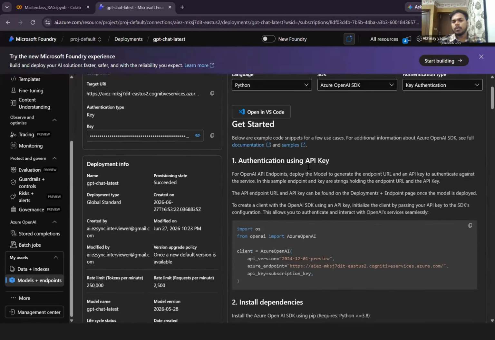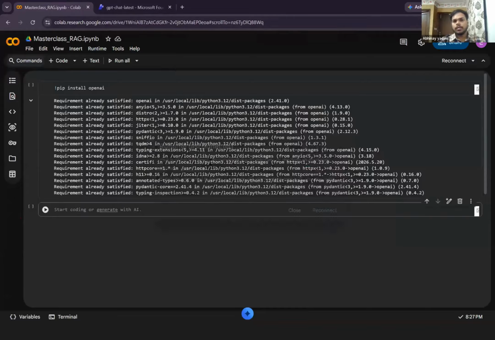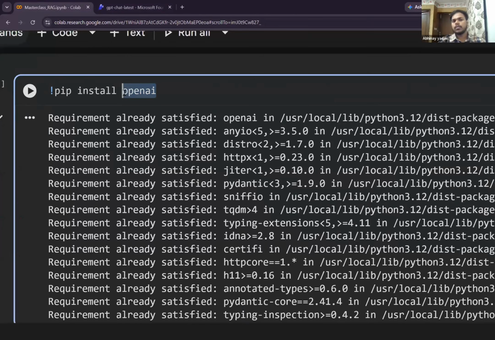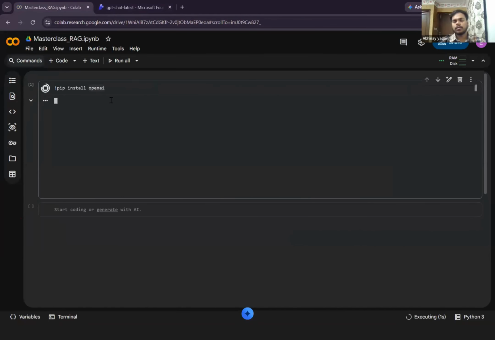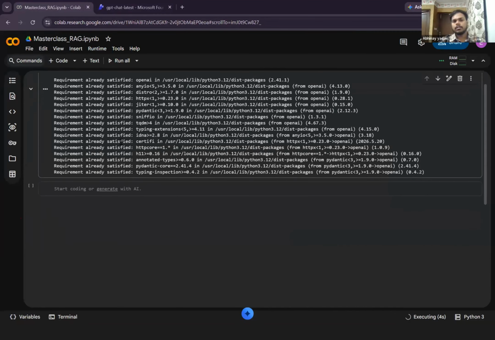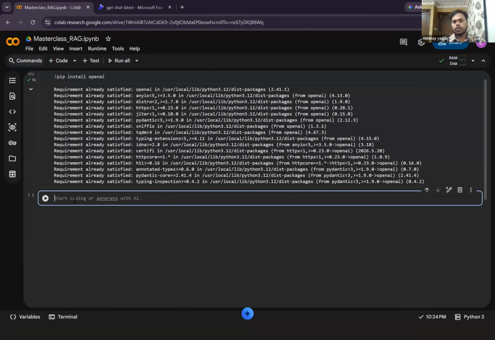And when you deploy, it is actually going to give you some very basic code that you can just try, you can simply run as well. Okay. So what I'm going to do is use this particular model. I'm connecting, this is my Google Colab file. It will tell you the library which you need to install. So I'm just writing over here, pip install openai. I will just install this particular library. Okay? Once I'm done, it will take a while, I guess. Yeah, it is done. Now I will start writing the code.